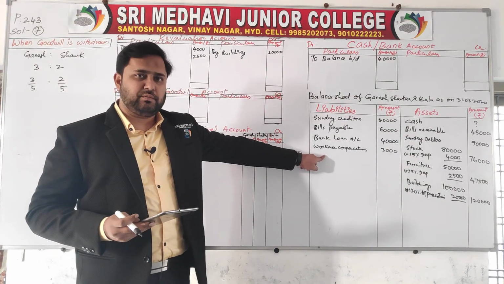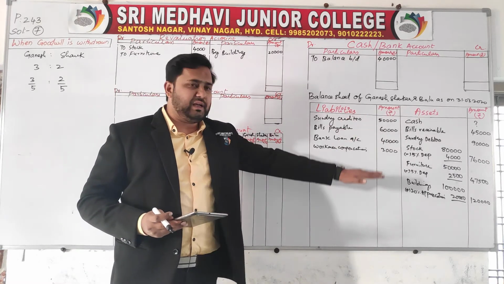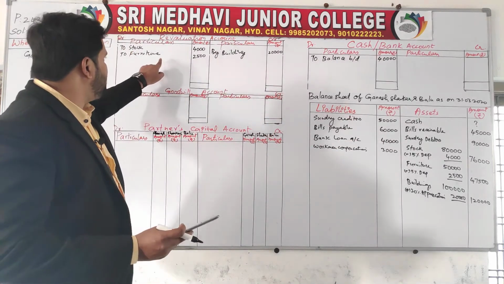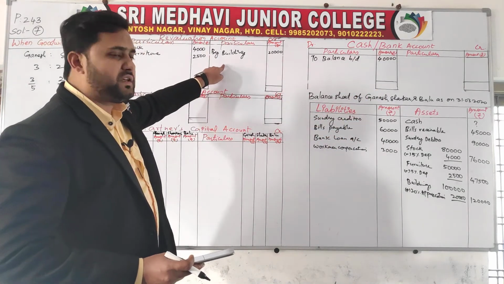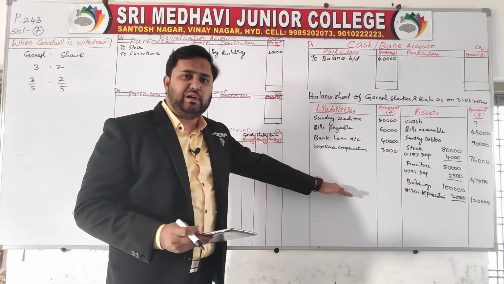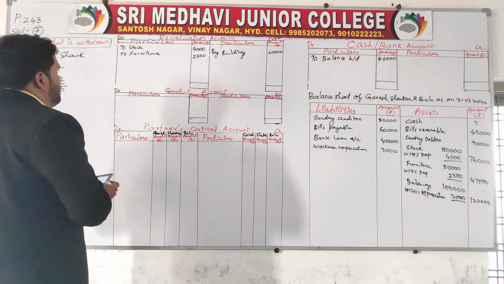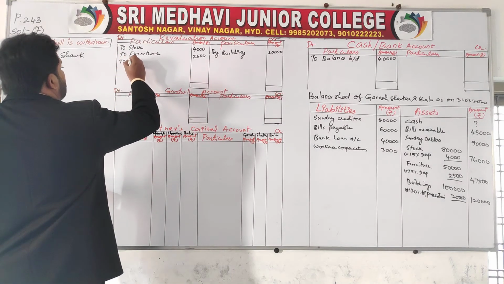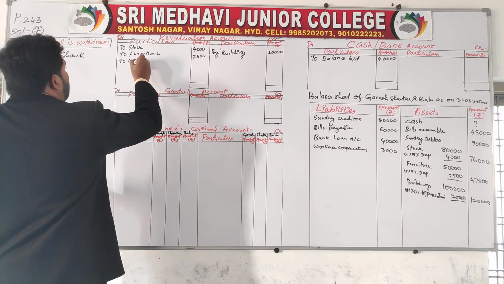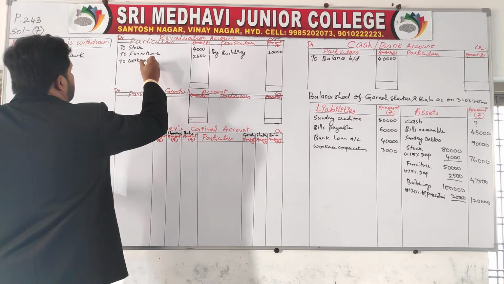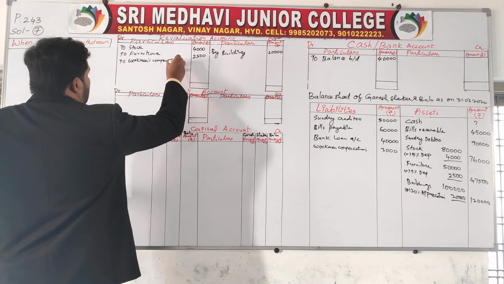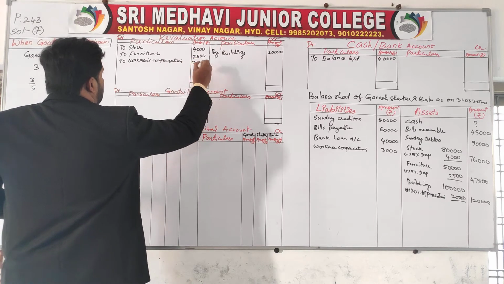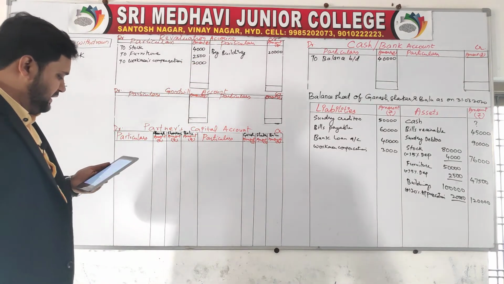So decrease in asset, revaluation debit; increase in asset, revaluation credit; increase in liabilities, revaluation debit, which is nothing but to workmen compensation 3,000.